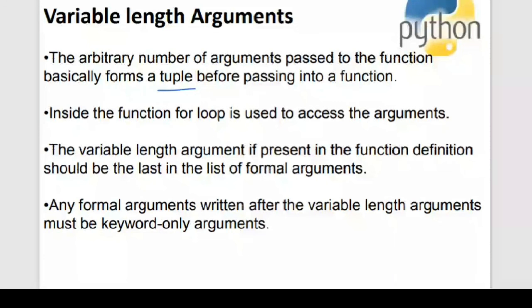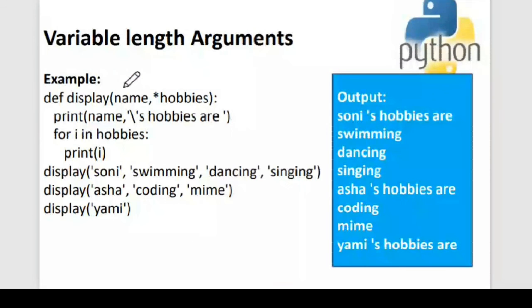So I have written a program over here. This is a display function, which is taking a normal argument, which is name, and then followed by the variable length arguments. This function has two arguments. The first is the normal argument, and the second one is a variable length argument. To represent that it is a variable length argument, I have put an asterisk over here. See the order in which I have given the arguments: the normal argument first, followed by the variable length arguments. This is a syntax rule.